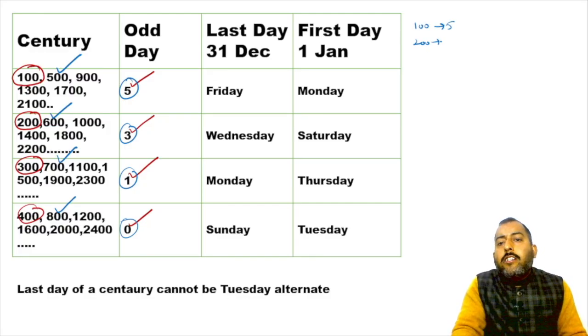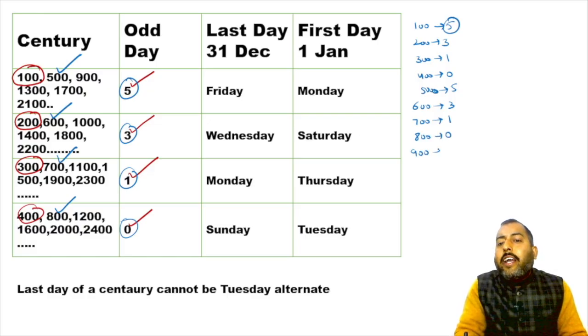Meaning, in 100 years, the number of odd days is 5. In 200 years, 3. In 300 years, 1. In 400 years, 0. In 500 years, again 5 odd days. In 600 years, again 3 odd days. In 700 years, again 1 odd day. In 800 years, again 0. In 900, again 5 odd days. In 1000 years, again 3. In 1100 years, again 1. In 1200 years, again 0.